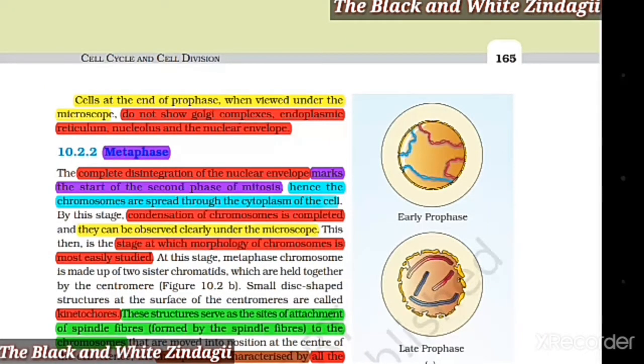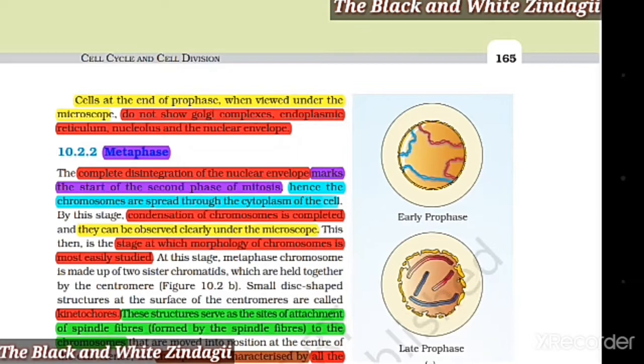10.2.2 Metaphase. The complete disintegration of the nuclear envelope marks the start of the second phase of mitosis. Hence, the chromosomes are spread through the cytoplasm of the cell. By this stage, condensation of chromosomes is completed and they can be observed clearly under the microscope. This then is the stage at which morphology of chromosomes is most easily studied. At this stage, a metaphase chromosome is made up of 2 sister chromatids which are held together by the centromere.